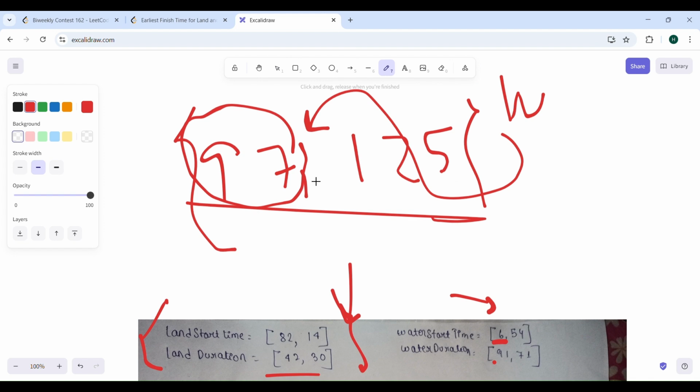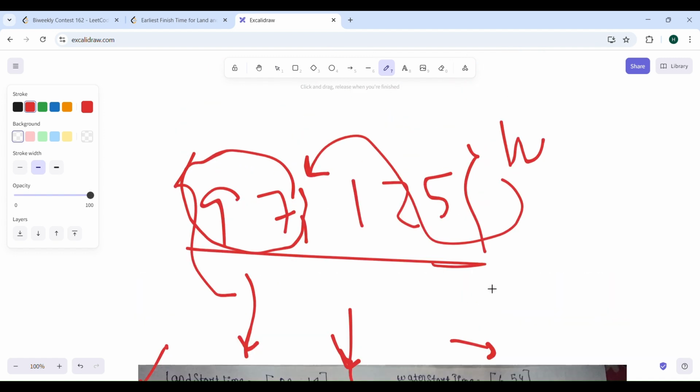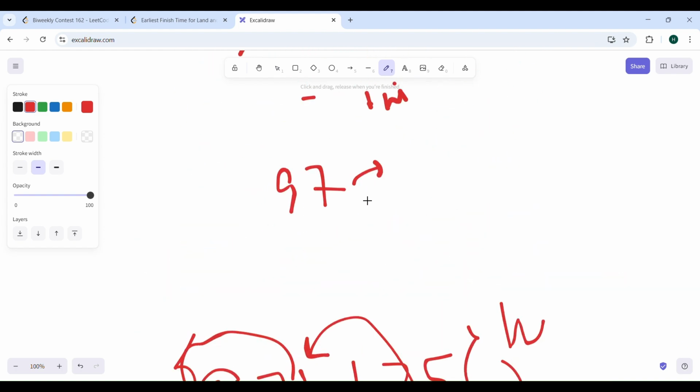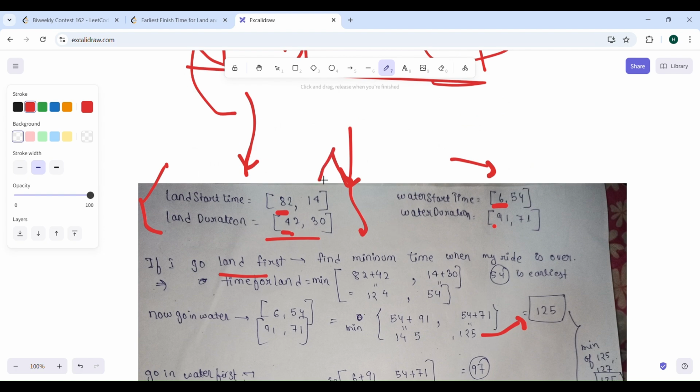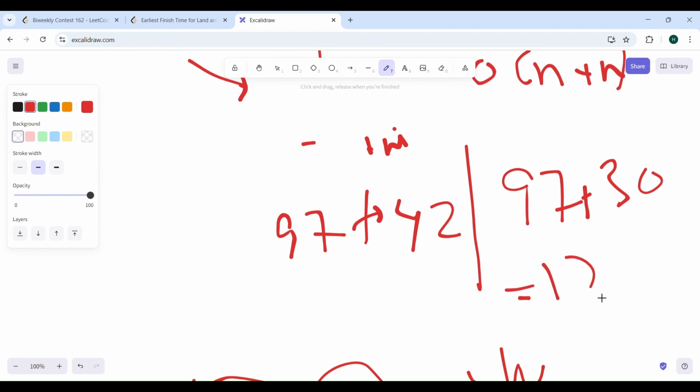Now you will go to the land rides, right? If you go to the land ride part, the gate opens at 82 and it lasts for 42. When you are at 97, the gate had already opened for the first ride, and now it will take 42 more minutes. And for the next one, the gate had opened only at the 14th minute, so it will take 97 plus 30, right? So it will be 127.